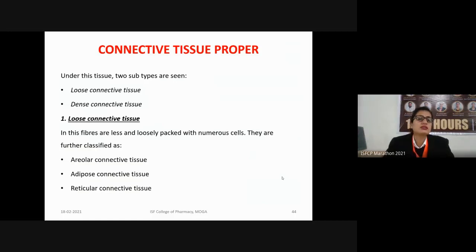First is loose connective tissue, second is dense connective tissue. In loose connective tissues, the fibers are very few and they are loosely packed with numerous cells. So cells will be more and the fibers will be fewer. They are further of three types: areolar, adipose and reticular connective tissues.